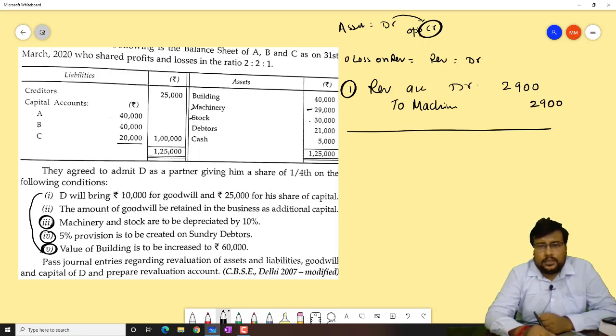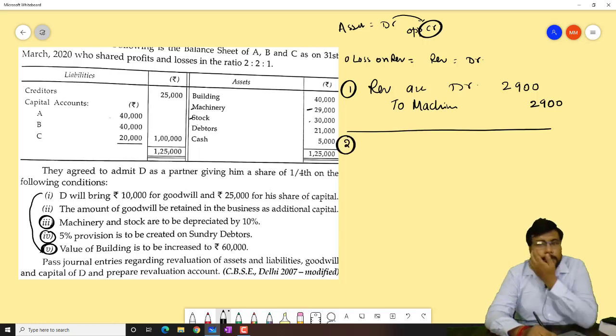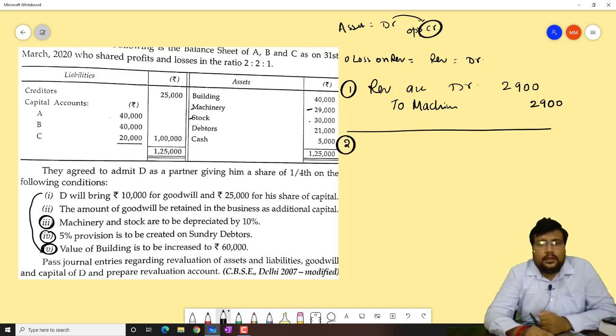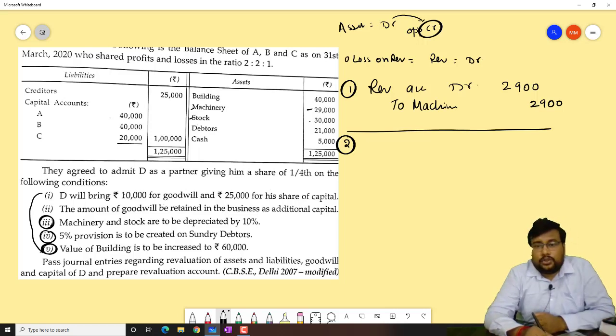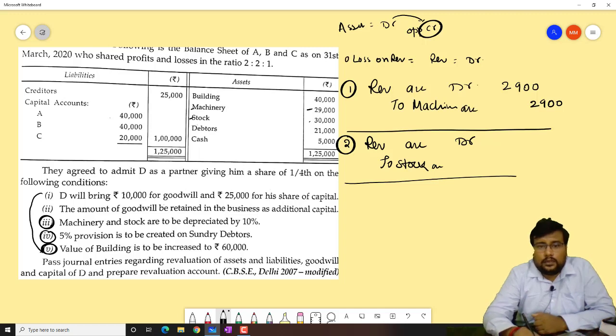Second is stock 30,000. Now beta, your stock also decreased, so you have a loss. Revaluation account debit to stock, and that is 10%, 3,000.